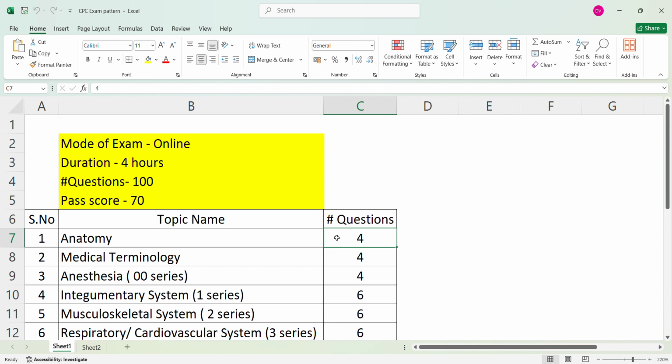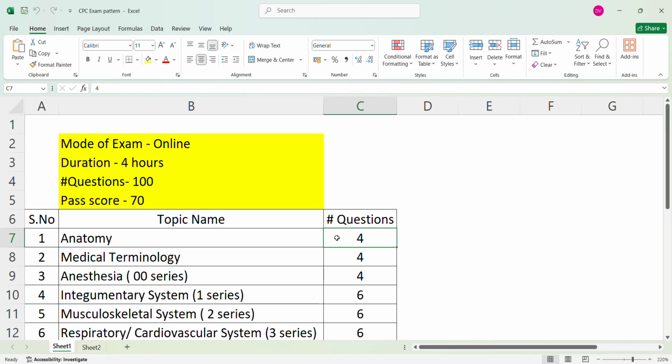They will also ask about the small organ in the body, small bone in the body, large bone in the body. These types of questions they will ask from the anatomy section, okay.